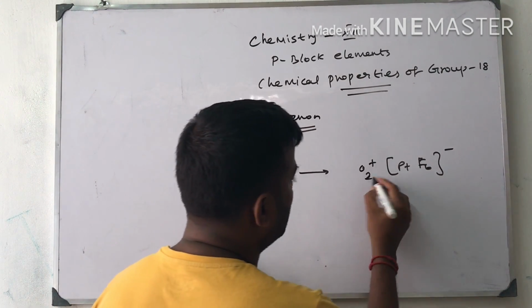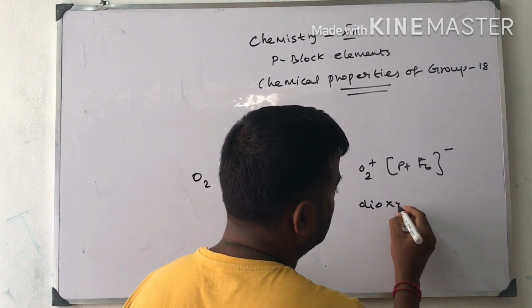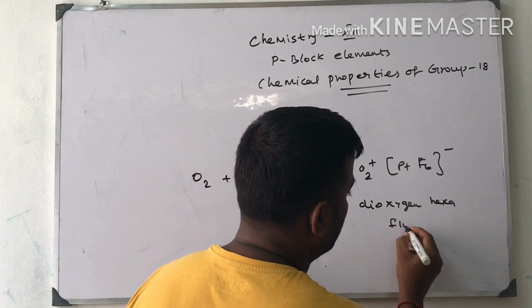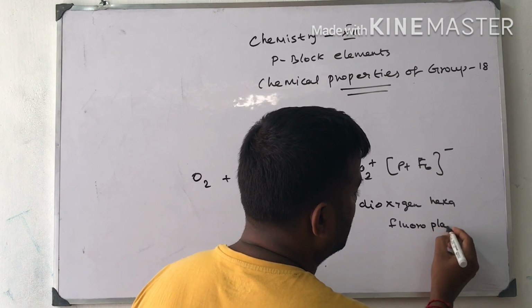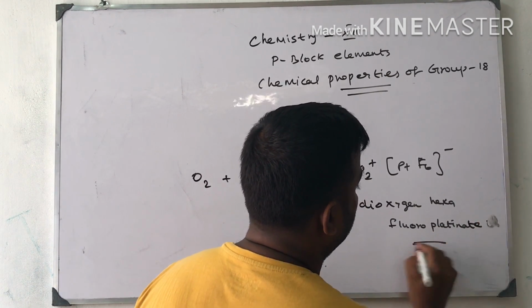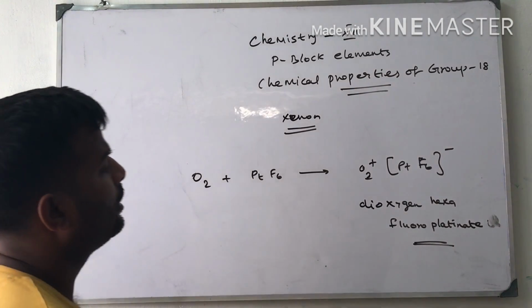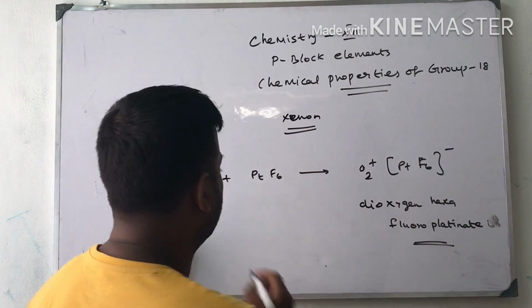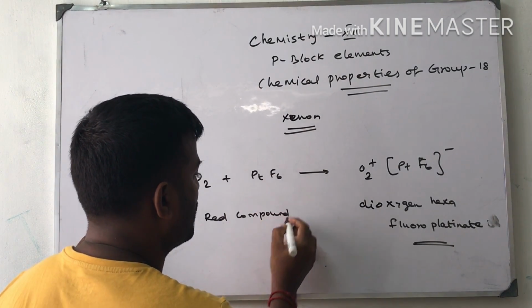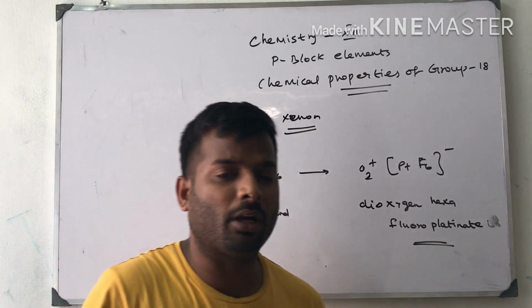The name is dioxygen hexafluoroplatinate. So this is the red compound prepared by Neil Bartlett, a scientist from British Columbia.